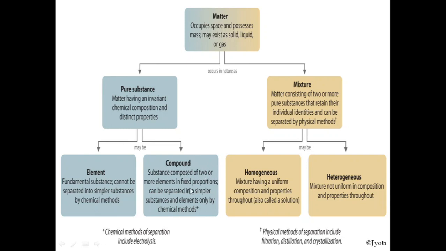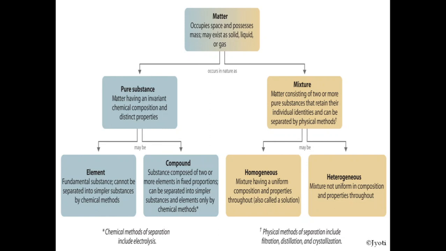Compounds are also pure substances, but they may be composed of two or more elements in a particular, fixed proportion, and can be separated into simpler substances and elements only by chemical methods. So by no physical method can the compounds be separated into simpler substances.